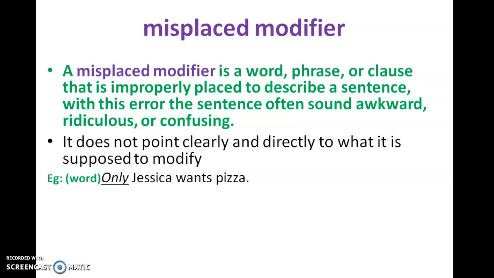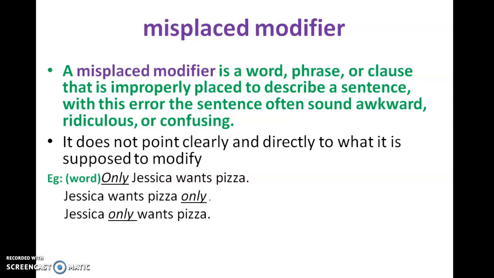The modifier here in the examples is only. How that is getting changed, you will understand by these examples. Look at these examples. Only Jessica wants pizza. Jessica wants pizza only. Jessica only wants pizza. Now tell me which one of the sentences is correct.